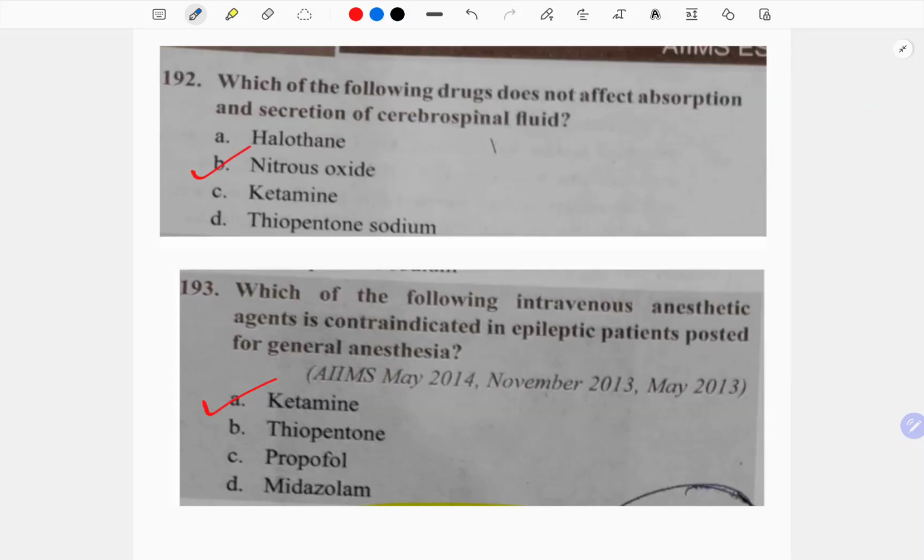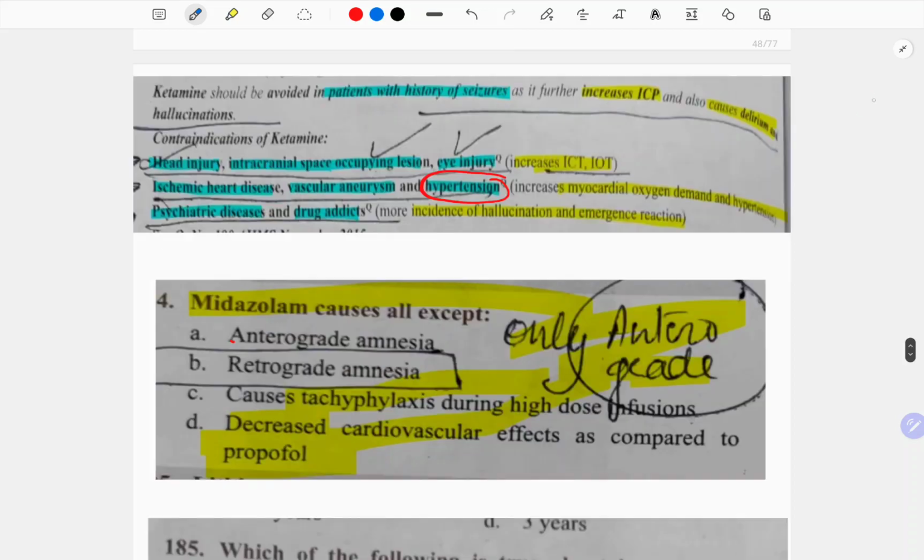Which of the following drugs does not affect the absorption and secretion of cerebrospinal fluid? Nitrous oxide. That is why it is preferred. But it is a carrier gas. Which of the following intravenous anesthetic agent is contraindicated in epileptic patient posted? See, I told you earlier, ketamine, enflurane. But if that is not the answer, then ketamine.